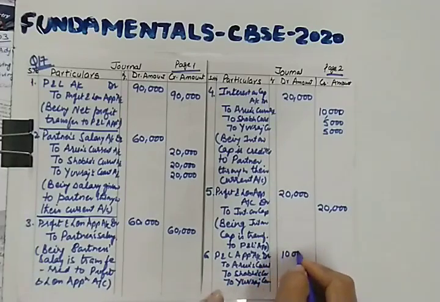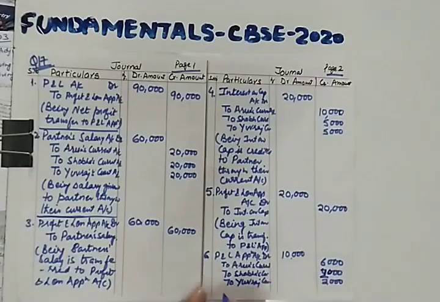And the amount is 10,000. Arun will get 6,000, 2,000 and 2,000, being profit divided among the partners in the profit sharing ratio of 3:1:1. So I hope you will be able to write the narration here.